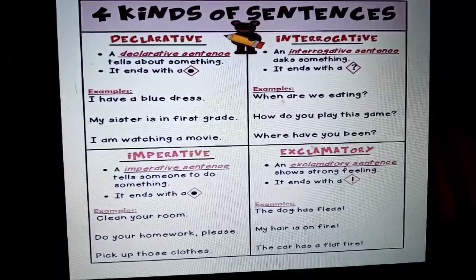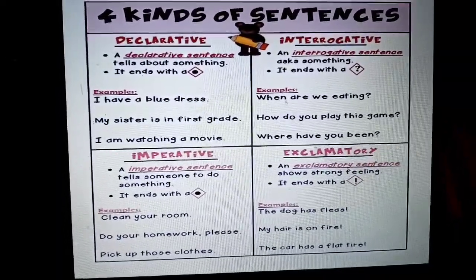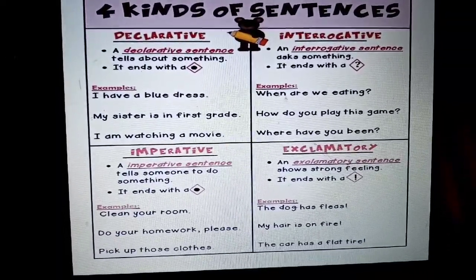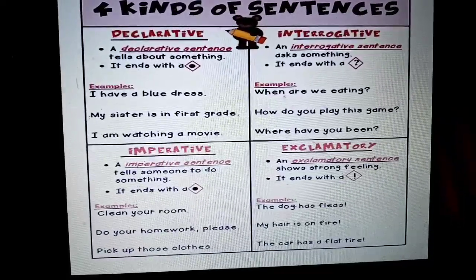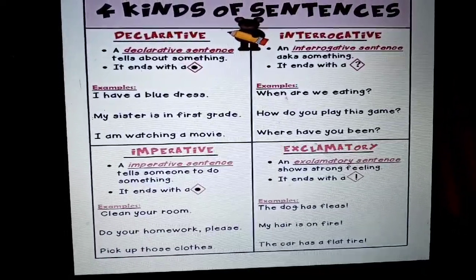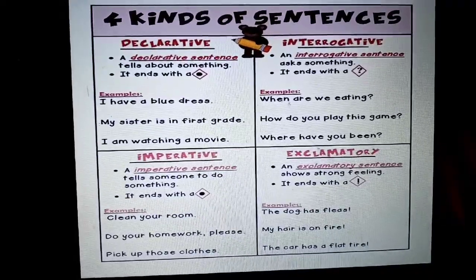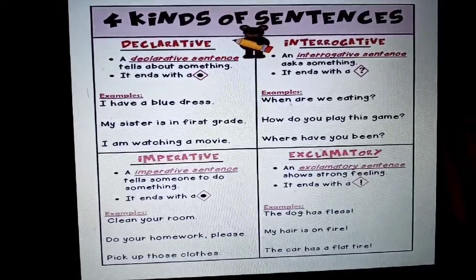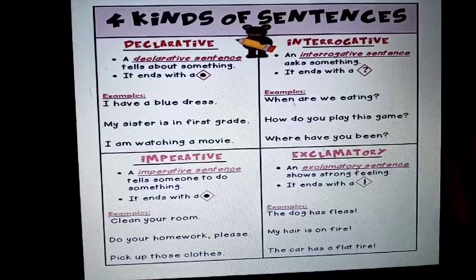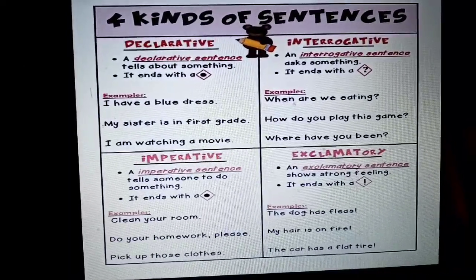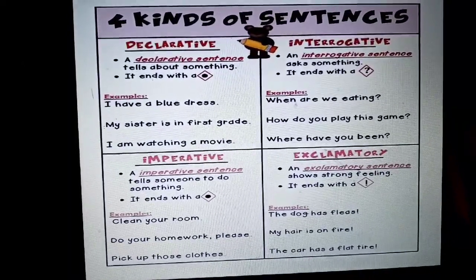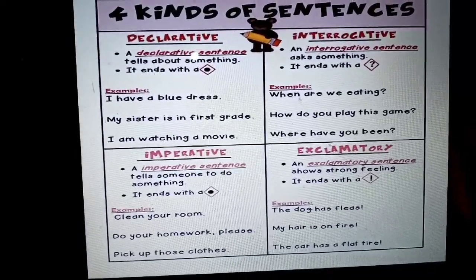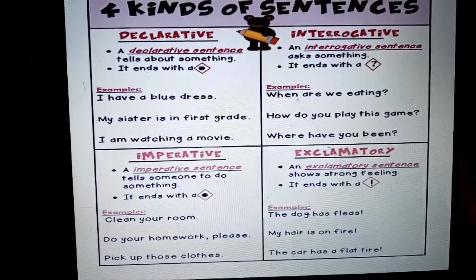And last, we have exclamatory sentence. An exclamatory sentence shows strong feeling. Your sudden emotions, whether of happiness or fear or sadness, all come under it. It ends with an exclamation mark. The dog has fleas.